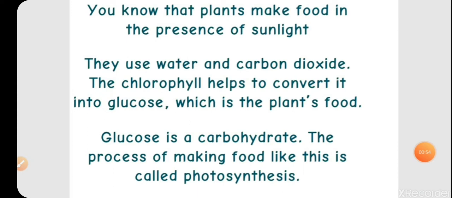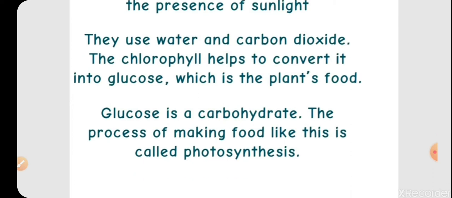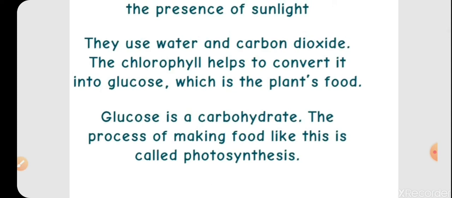So far, we have studied that plants can make their own food by using sunlight and chlorophyll. They use water and carbon dioxide, which are converted into glucose with the help of chlorophyll. The glucose made in plants is a carbohydrate, and the process of making food like this is known as photosynthesis.